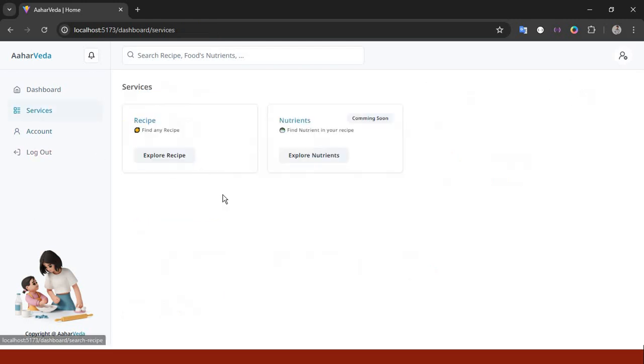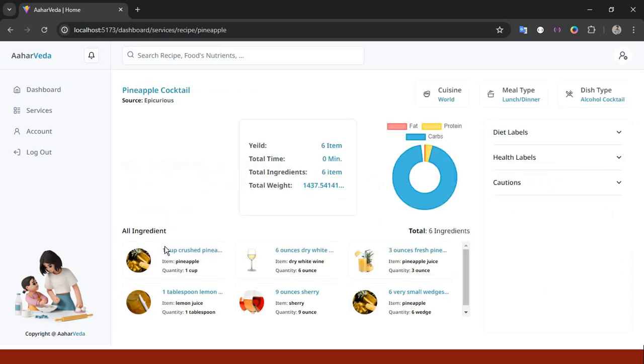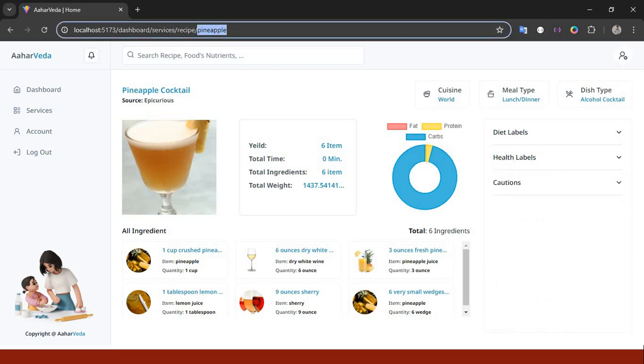Okay, so this is it. Let's try one more: pineapple. Okay, cool. And we can also search from here.